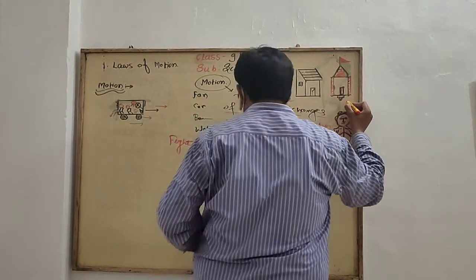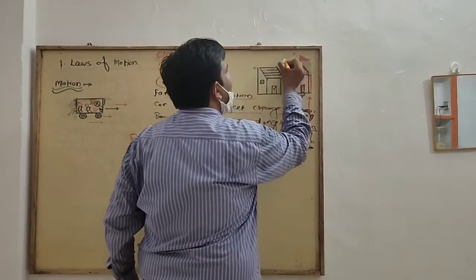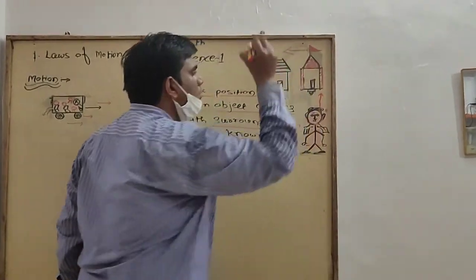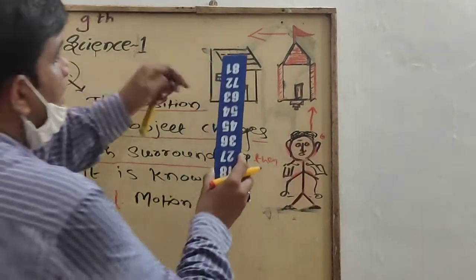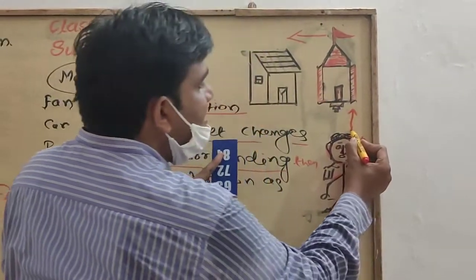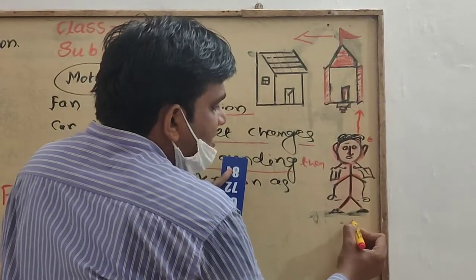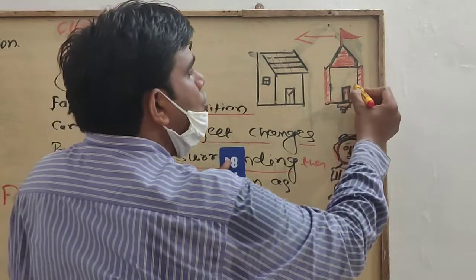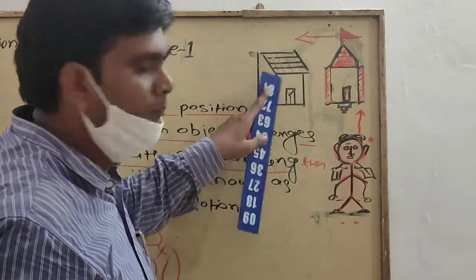Means he proceeds towards the temple and then home. Now he covers the distance from the first initial point to the temple and then his friend's home.